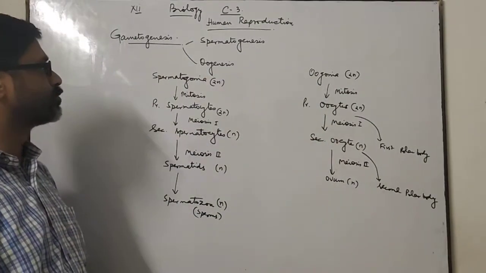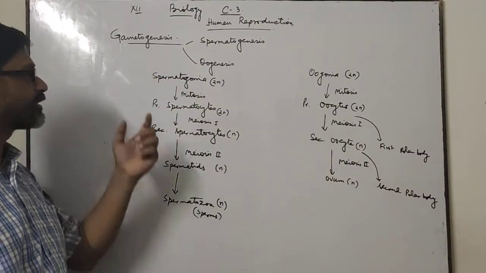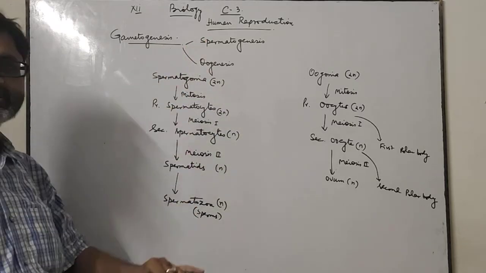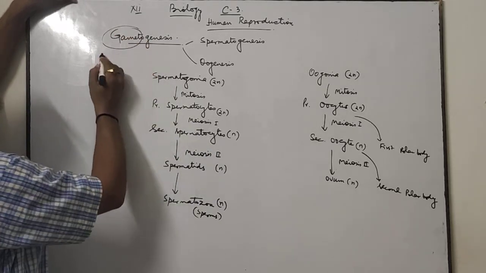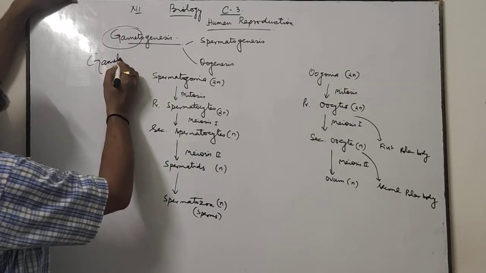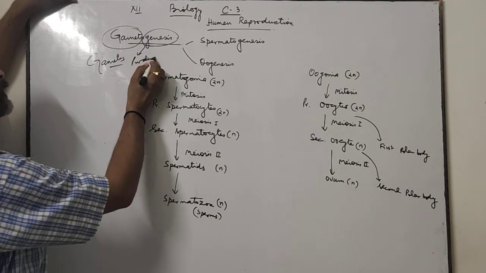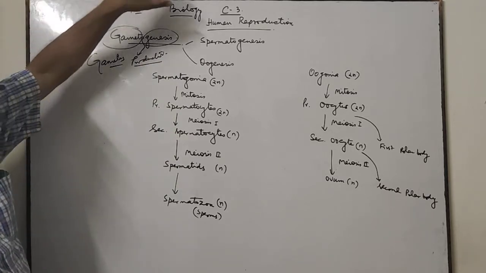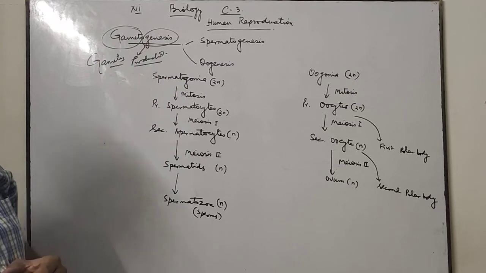I am going to teach you about gametogenesis. This is the topic of human reproduction. Gametogenesis, as the name indicates, gameto means gametes, genesis means production. Means production of gametes is called gametogenesis. Gametogenesis is the process of production of gametes.